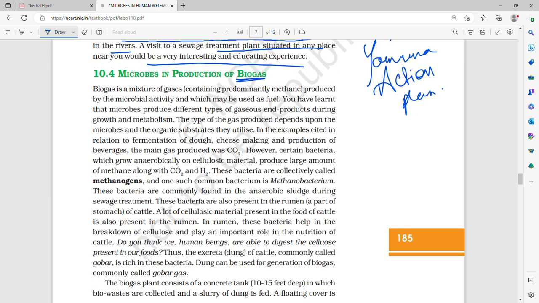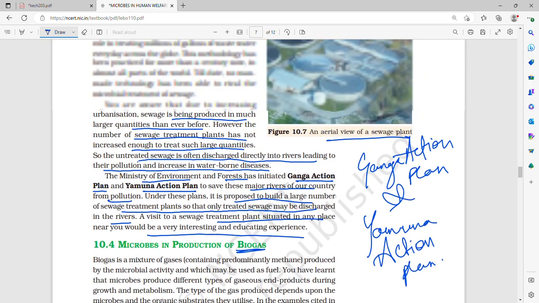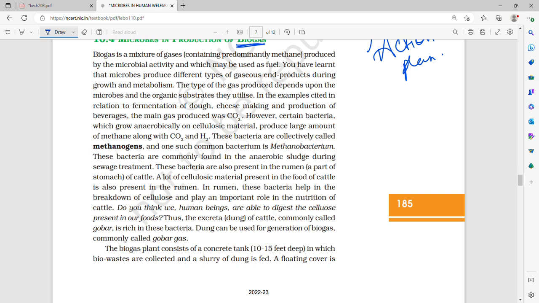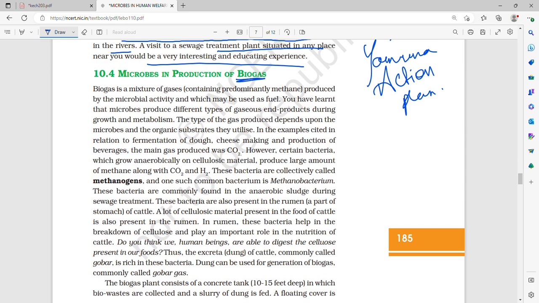Microbes in production of biogas. So we saw that the activated sludge formed in the secondary treatment, a part of it went as inoculum to the aeration tank, and the majority of it went to the anaerobic sludge digesters, where the anaerobic bacteria consumed the flocs of aerobic bacteria and fungi, and produced a lot of gases, namely methane, hydrogen sulfide (H2S), and carbon dioxide.